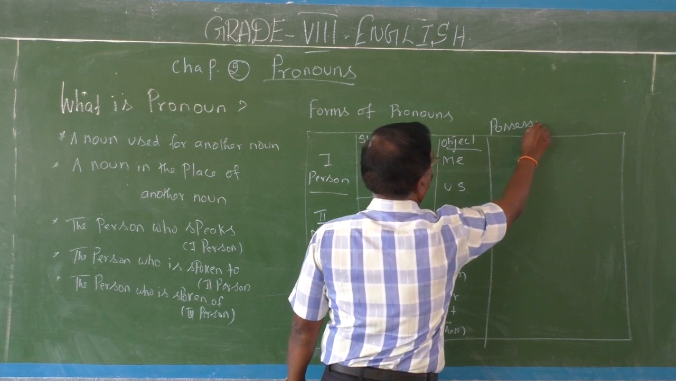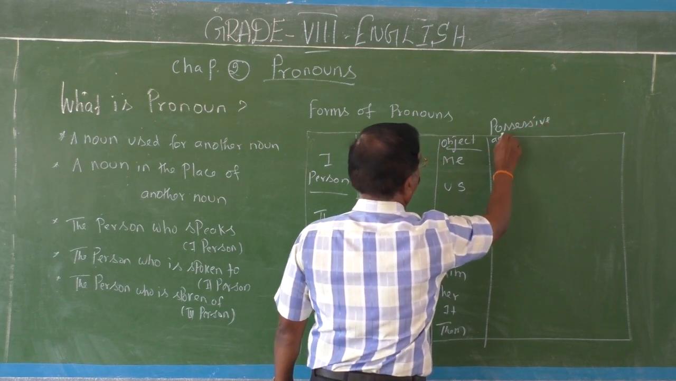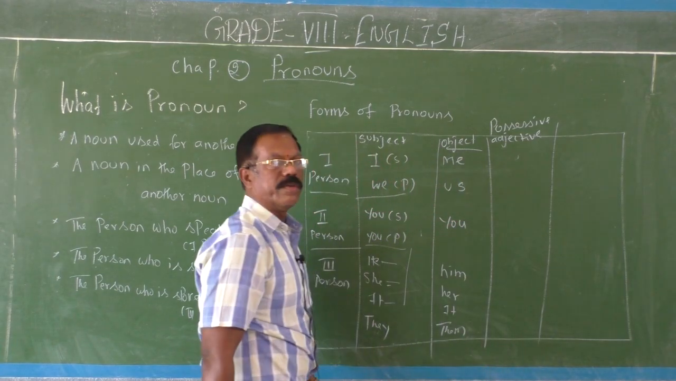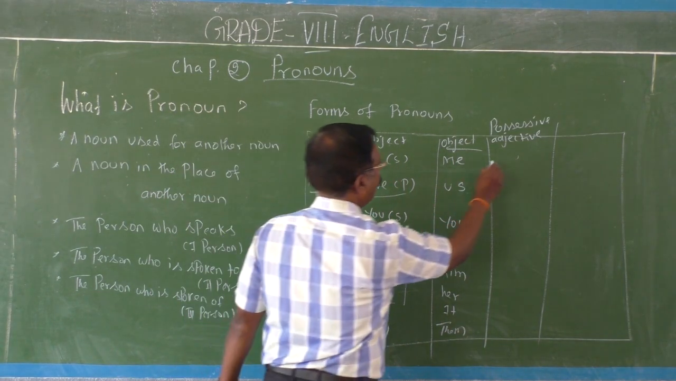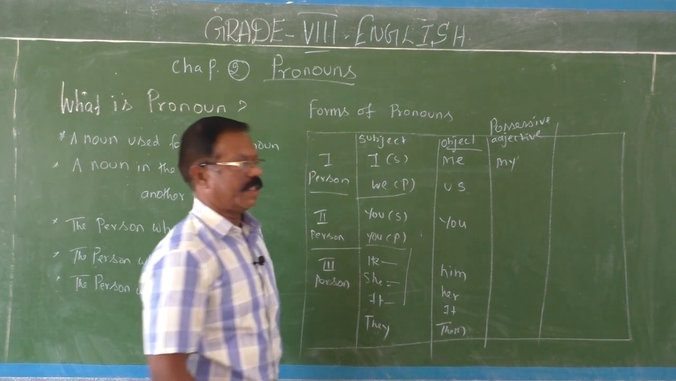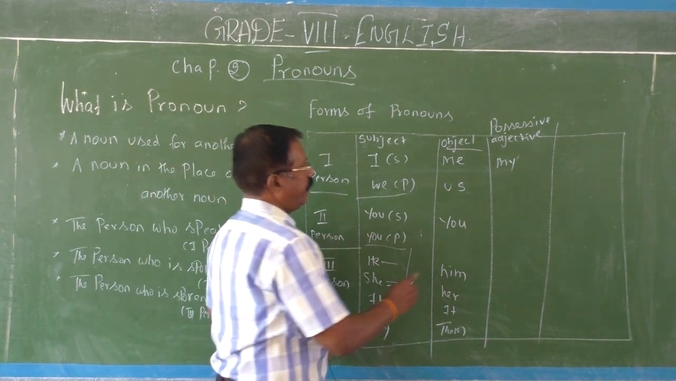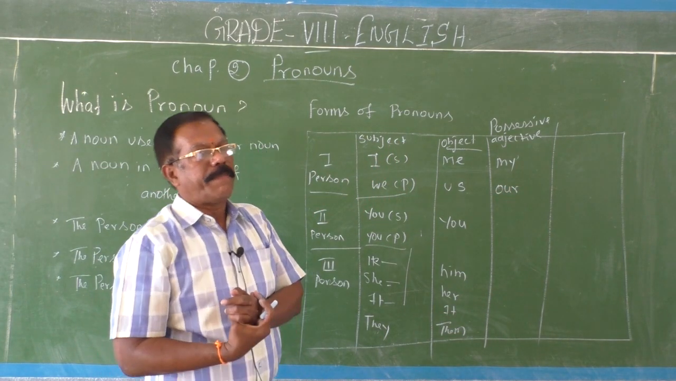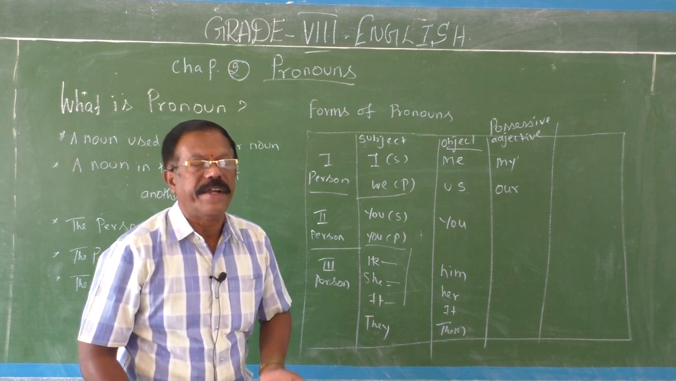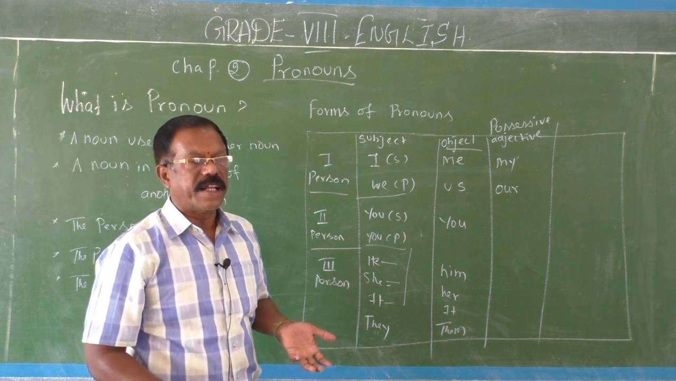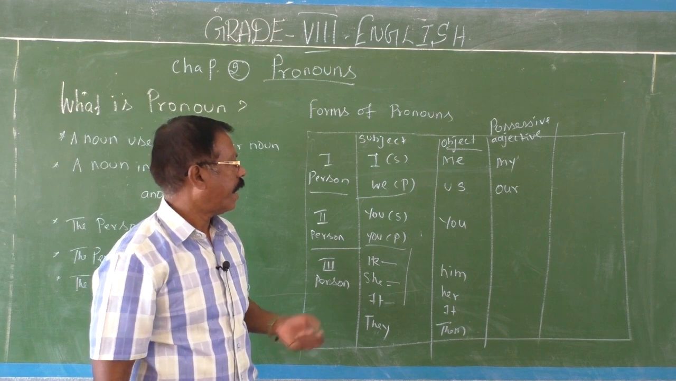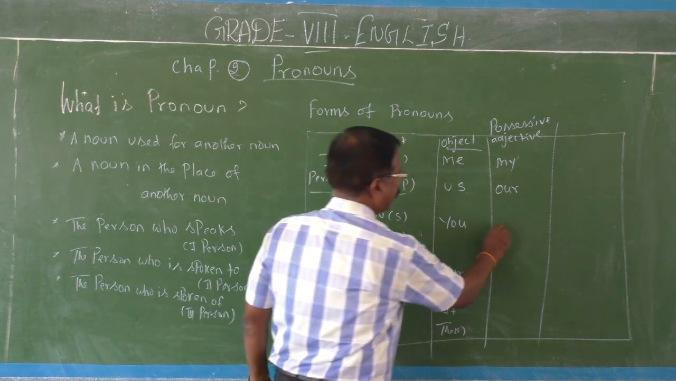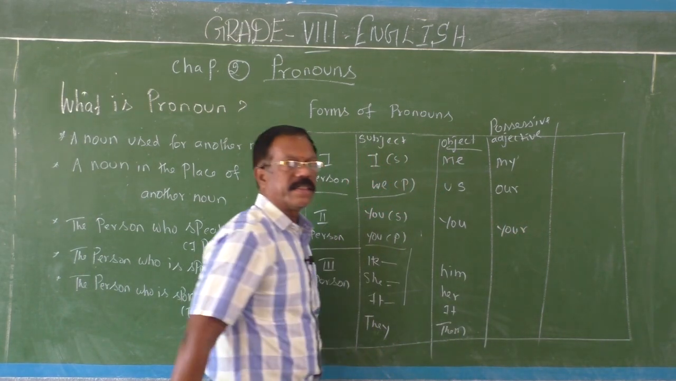Next, possessive adjective form. Possessive adjective form of personal pronouns. See, I, my. The possessive adjective form is my. We, our. But generally we pronounce it our. India is our country. Trinity International School is our school. And then see the possessive adjective form for you. You, your.